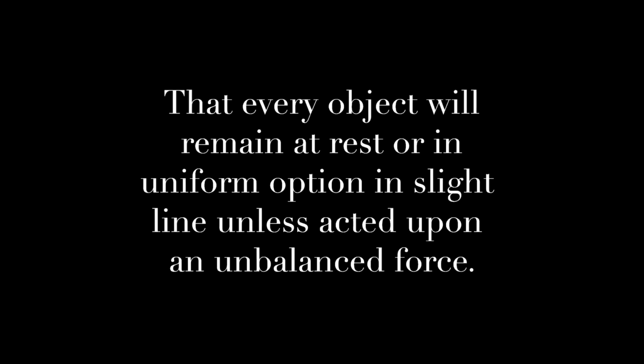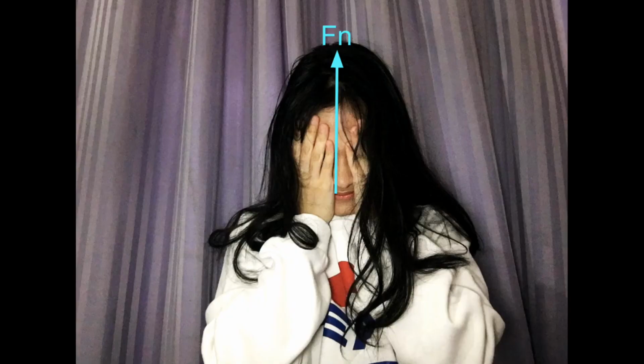Moving on to Newton's first law of motion, it stated that every object will remain at rest or in uniform motion in straight lines unless acted upon by an unbalanced force, also known as the law of inertia. The picture shows a little girl standing still. This picture can be analyzed because it shows inertia. With the girl standing, it shows a normal force upwards and gravity pulling it downwards. This picture can be concluded as inertia.